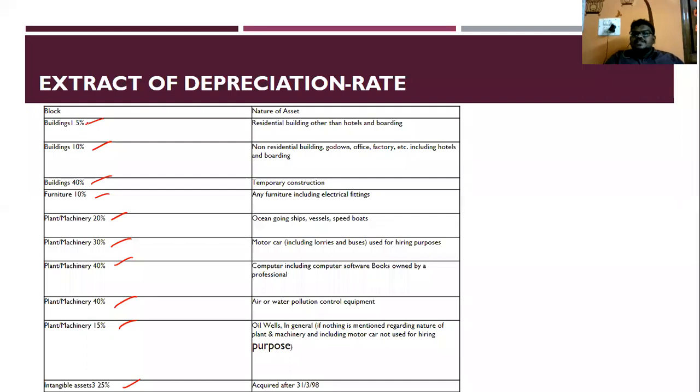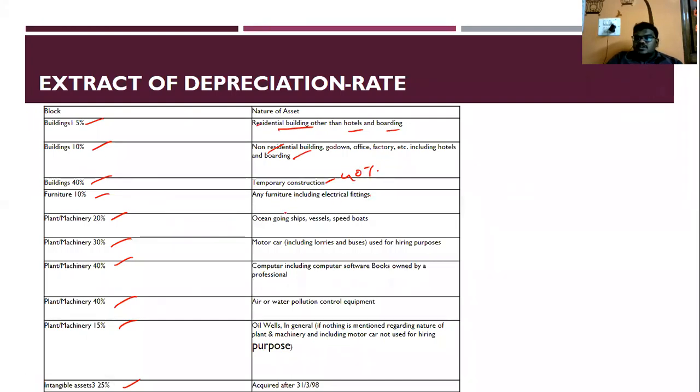Suppose 5% block, what assets come? Residential buildings other than hotels and boardings. All the residential buildings will come under the 5% category. Next is 10%: non-residential buildings, godowns, offices, factories, including hotels and boardings. So residential building 5%, non-residential 10%. Same way, temporary construction 40%.